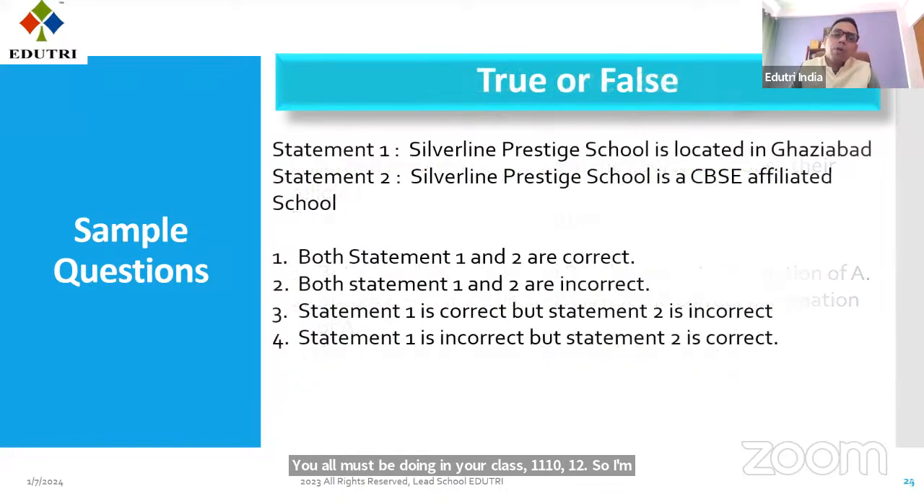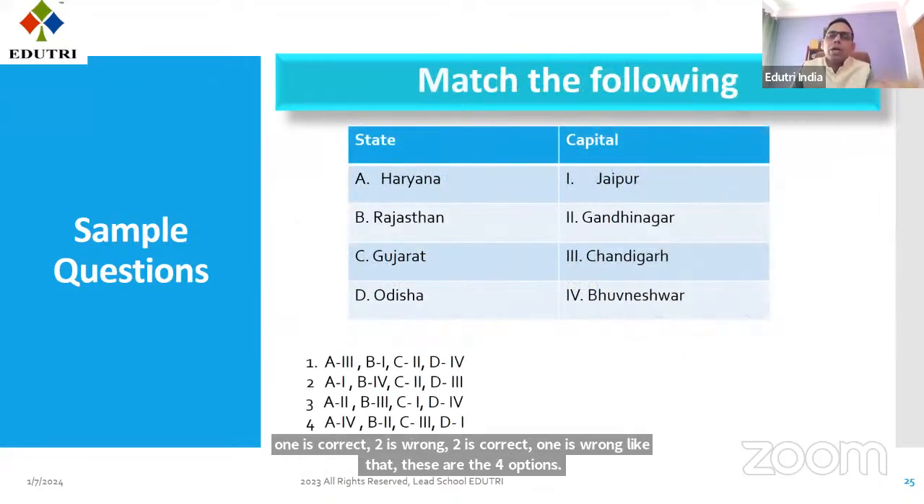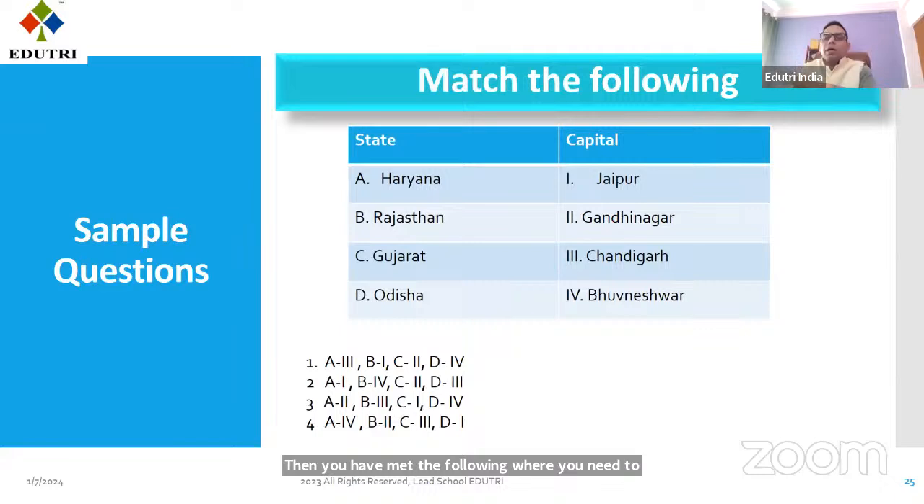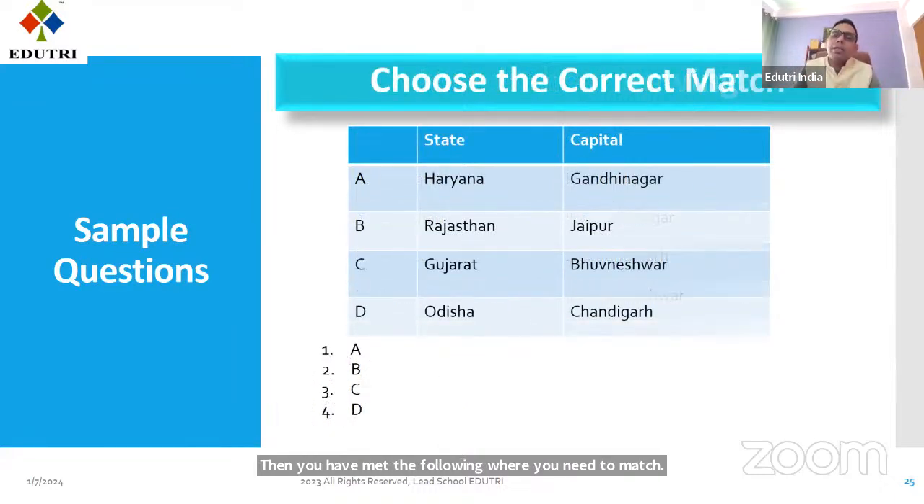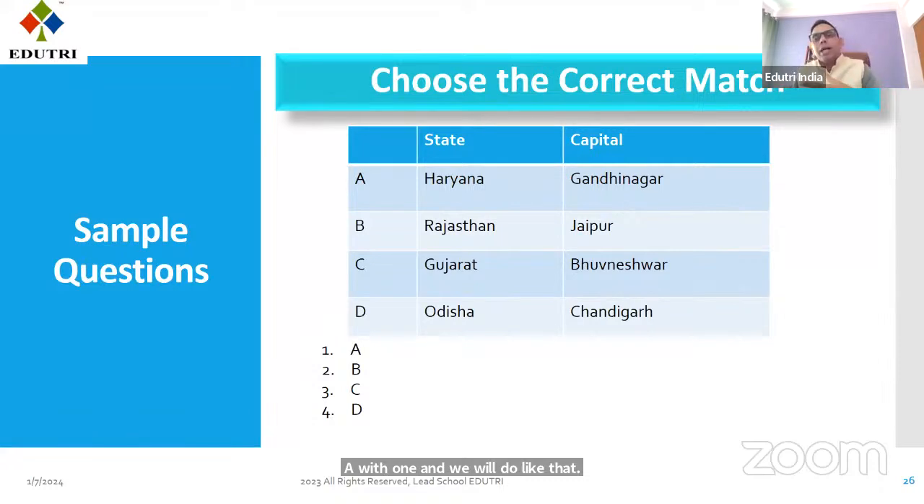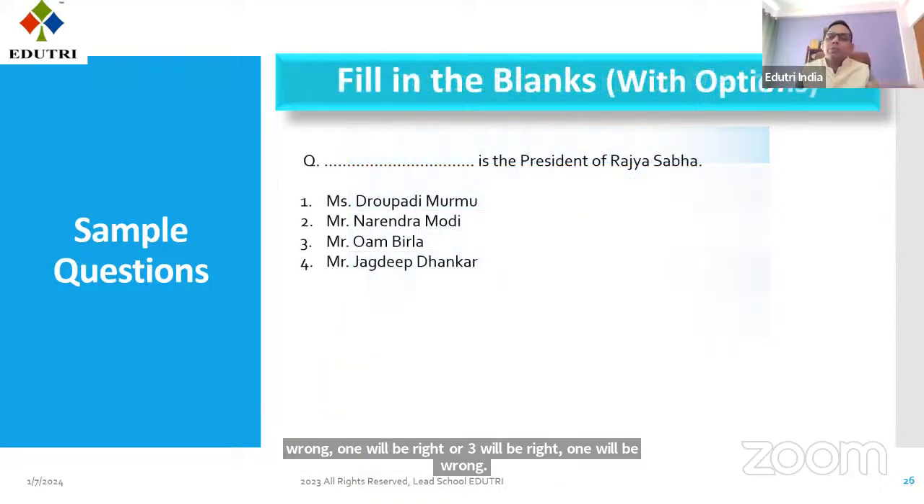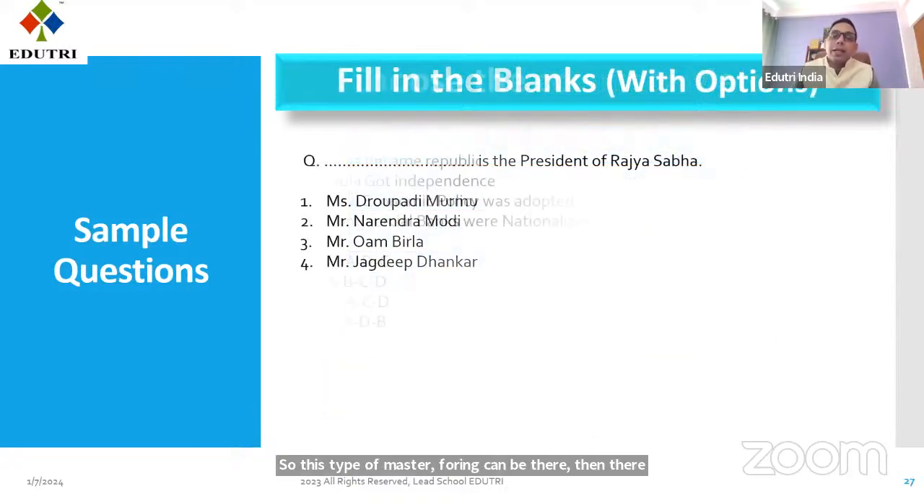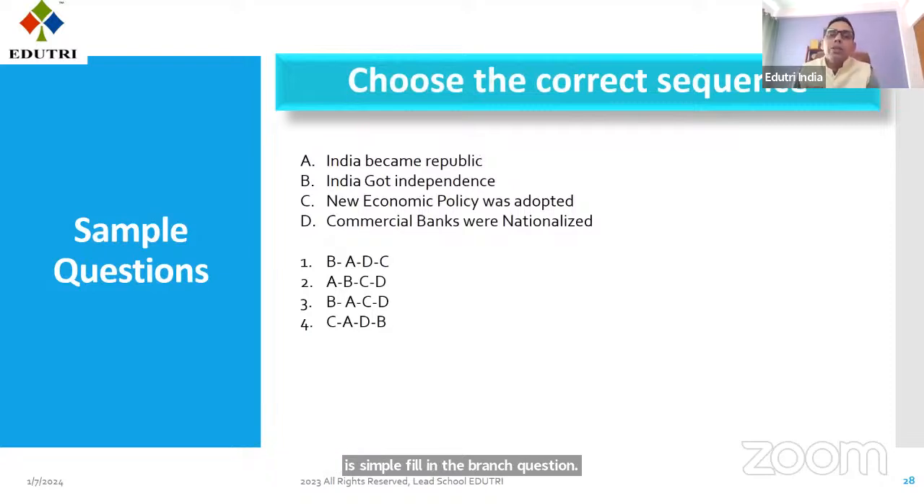In true and false questions, there are two statements, and the options are: both are correct, both are incorrect, one is correct and two is wrong, or two is correct and one is wrong. These are the four options. Then you have match the following, where you need to match A with 1 and B with 2, like that. And there is another match the following, where 3 will be wrong and 1 will be right, or 3 will be right and 1 will be wrong. So this type of match the following can be there. Then there is a simple fill in the blanks question. Then there can be a sequencing question: what happened before what and what happened after what? There are a lot of sequencing questions in business studies, accountancy and all.